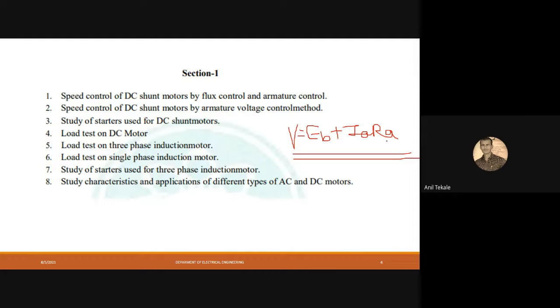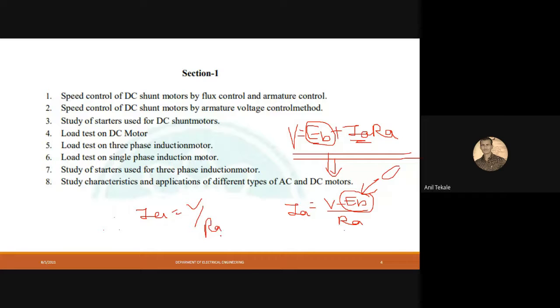Now the second thing, if suppose I consider that EB is very less, or I can just find the value for IA. So from that equation, if I want to find the value for IA, IA will become V minus EB divided by RA. This RA stands for the armature resistance. So don't misunderstand. Here, if we consider that our EB is a negligible value, that will be zero, then the main equation remains: IA is equal to V divided by RA.